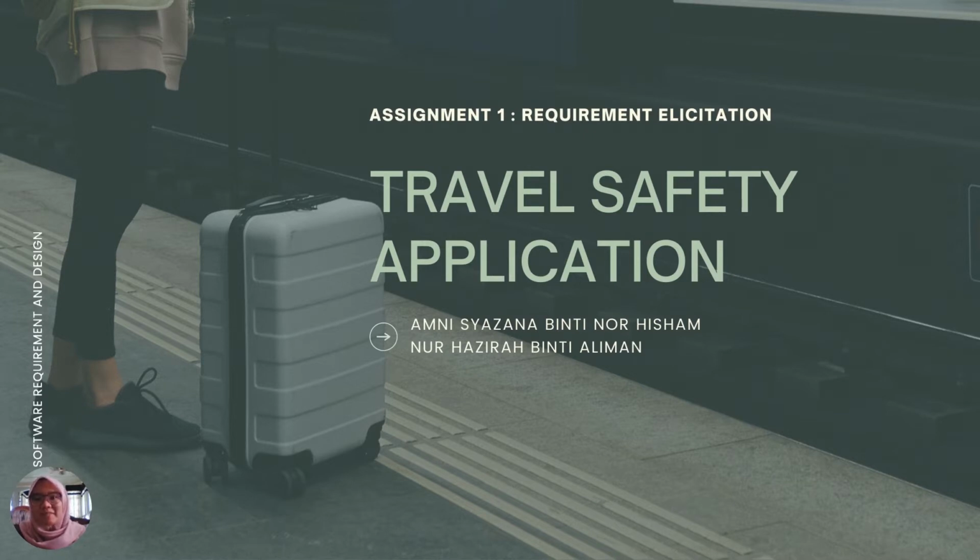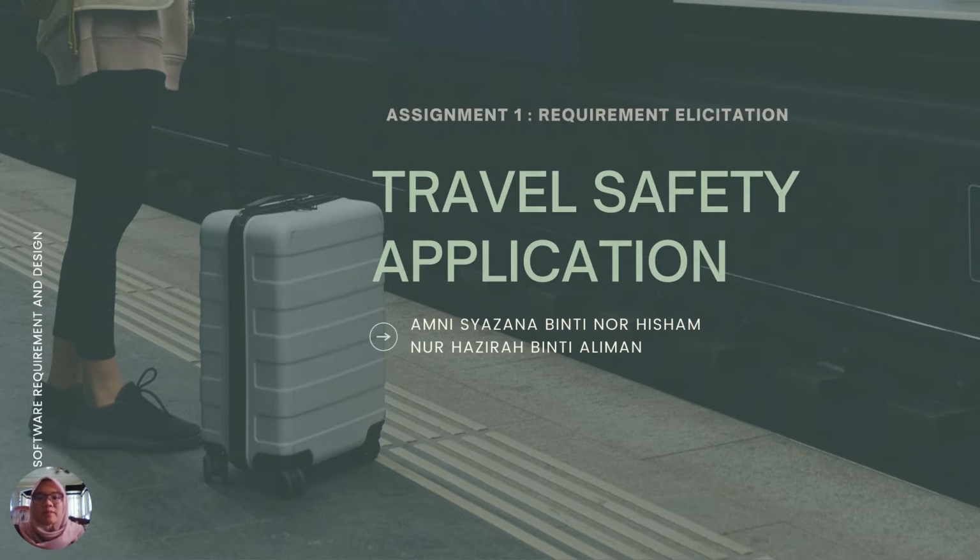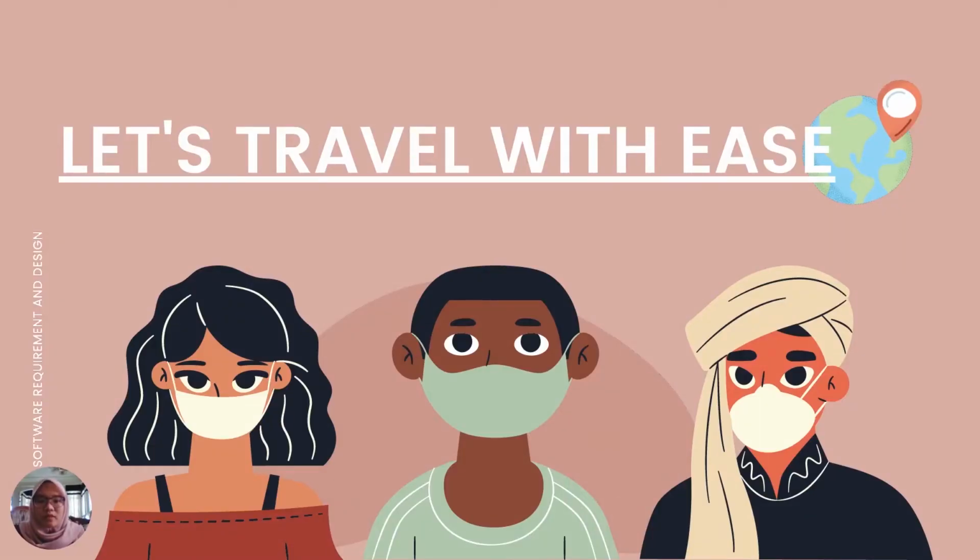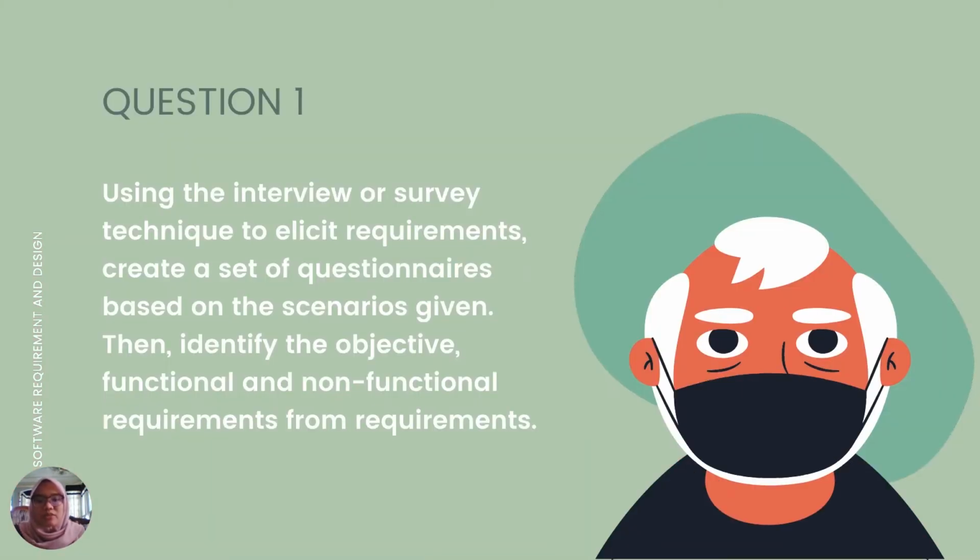Masila. My name is Amni Shazana and I will explain about question 1 for assignment requirement elicitation. First of all, we choose scenario 3 for assignment 1 and we name our application as a travel safety application. So for question 1, we use interview and survey technique to elicit the requirement.